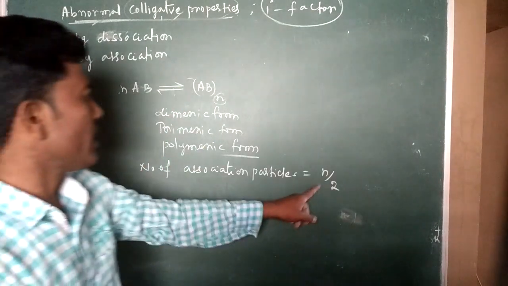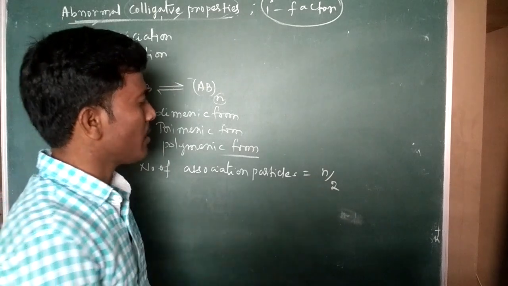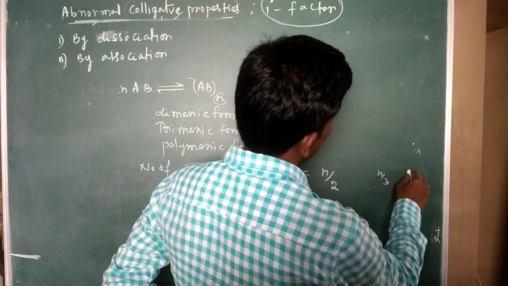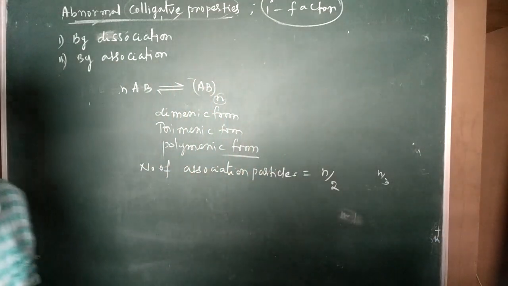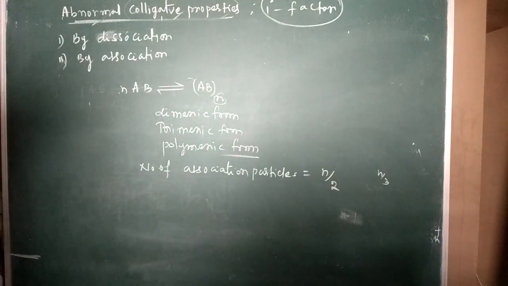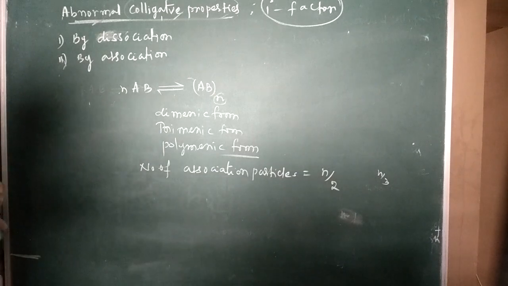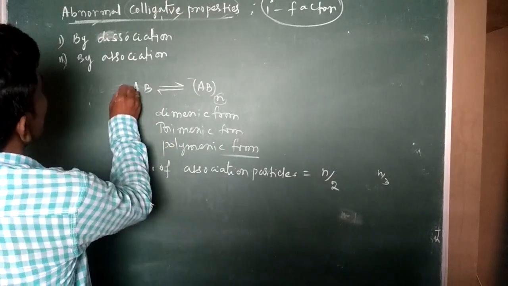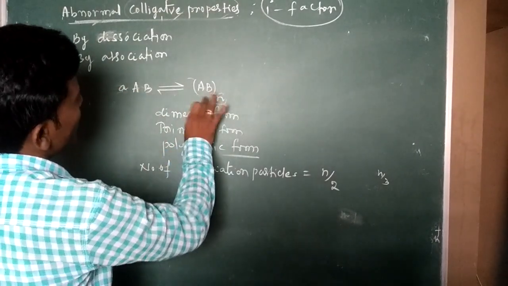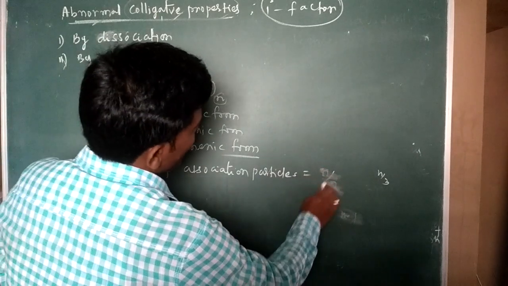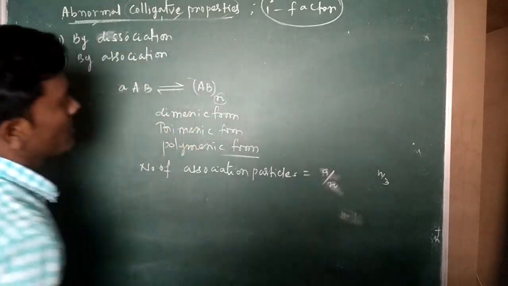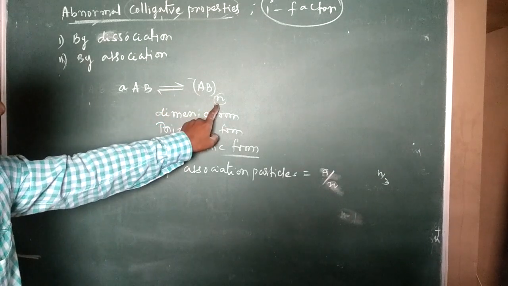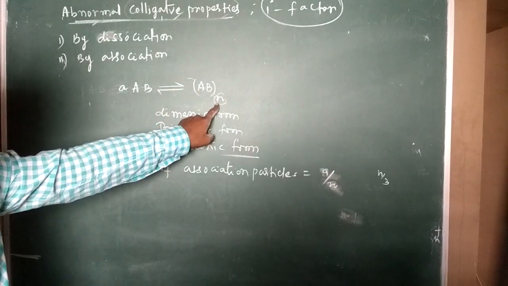Here two components we are taking. Suppose it is a dimeric form, then it is n by 2. If it is a trimeric form, n by 3. If it is a tetramer polymer, n by n moles. So it depends on whether it forms a trimeric form or monomeric form, whatever it forms. Suppose I am taking a moles, and n moles are formed, then it is a by n.